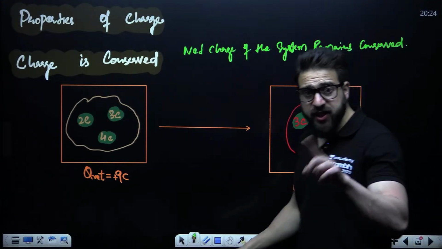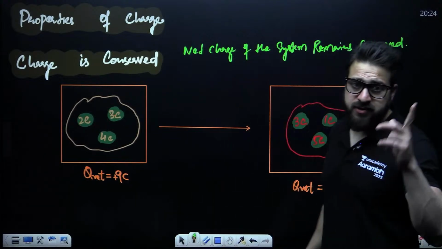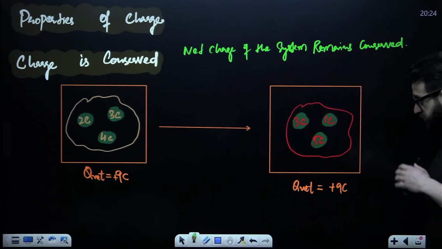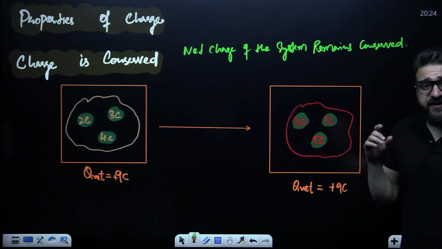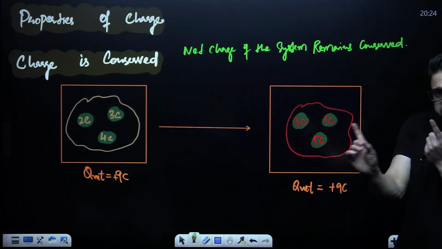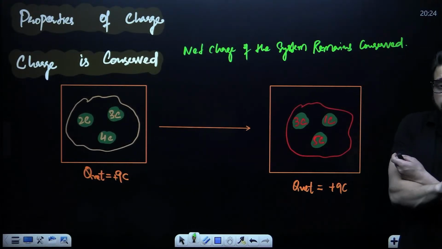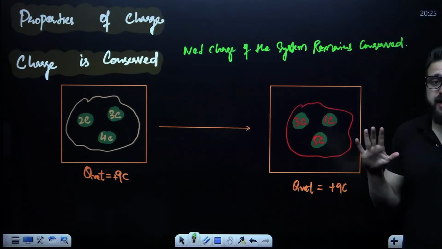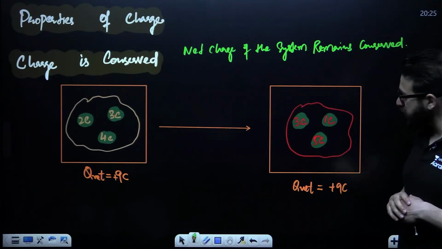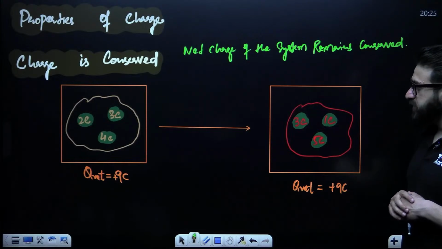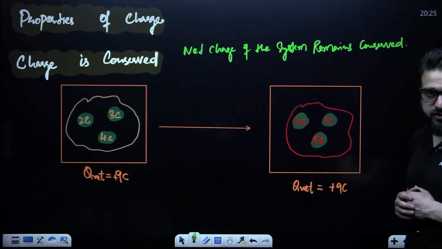Whatever is the charge initially, same is the charge finally. Between the two balls, the two bodies can share the charge between each other. But the net charge of the system always remains conserved. That is what we call the conservation of charge.